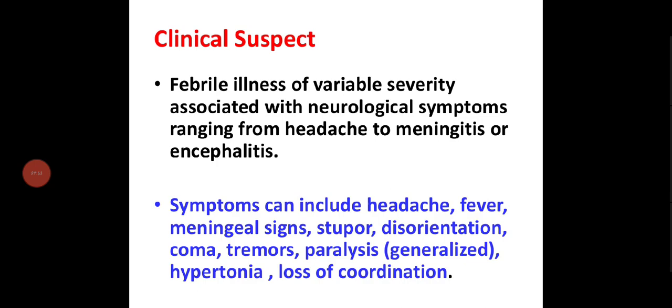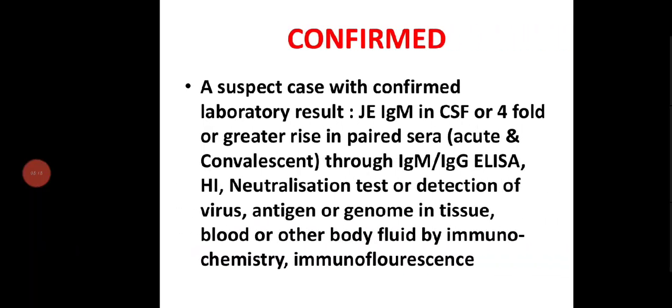And the clinical suspect: febrile illness of variable severity associated with neurological symptoms ranging from headache to meningitis or encephalitis. This is what we can suspect clinically. If the person is having headache or any other symptom which is present even in meningitis, then we can tell he is having encephalitis. And the symptoms we have seen already, if they are present, they are a suspected case.